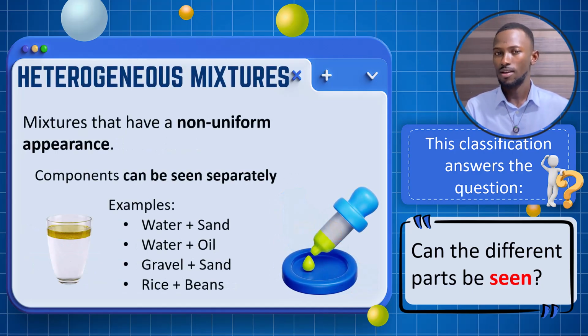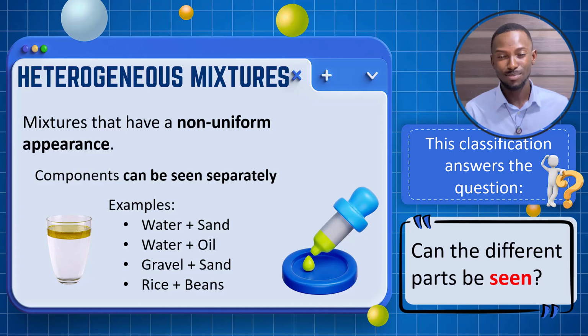Now let's talk about heterogeneous mixture. This is the opposite of homogeneous. Heterogeneous mixtures do not have a uniform appearance. So these are mixtures that have a non-uniform appearance. What that basically means is that after mixing the components, you can see them separately.